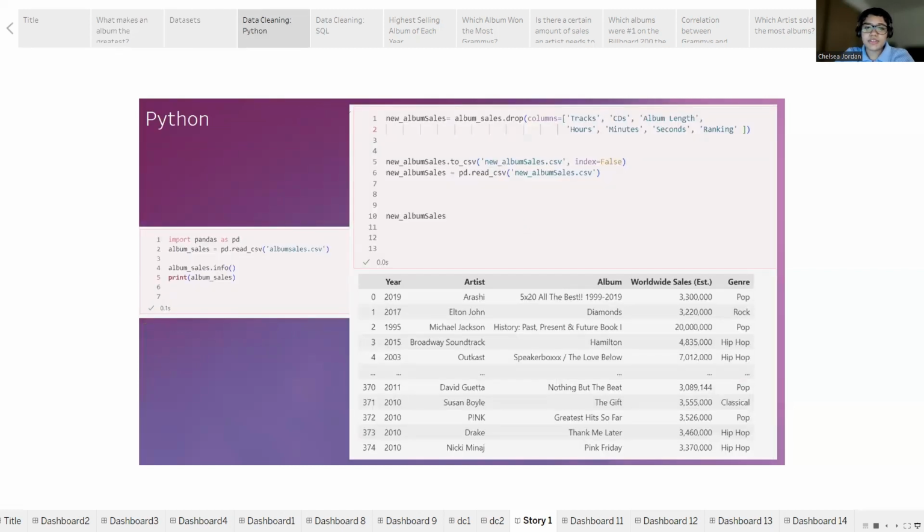For data cleaning, I utilized VS Code and within it Jupyter Notebook. Using Python in the pandas library, I imported my initial data set. Recognizing the presence of unnecessary columns, I opted to drop several of them. After removing these columns, the new data set went from 12 to 6 columns. I then saved this refined data set into a new CSV file.